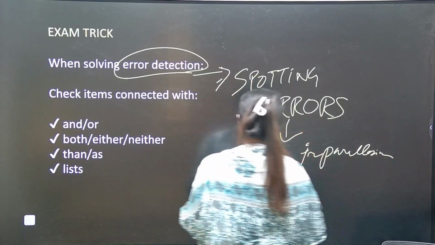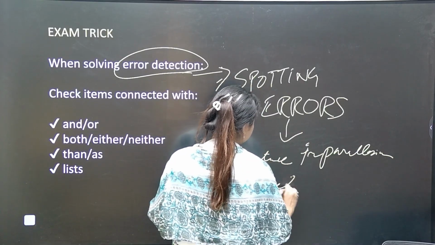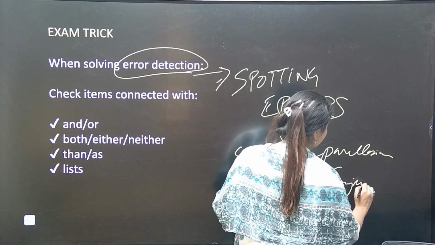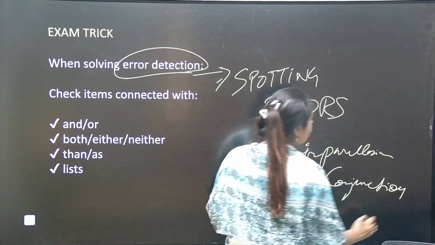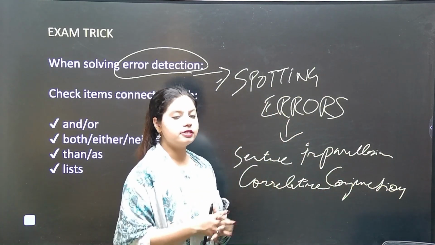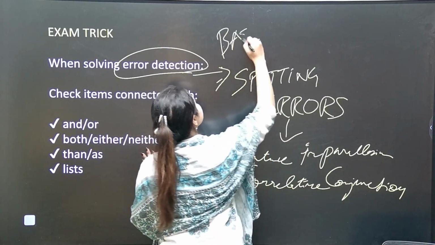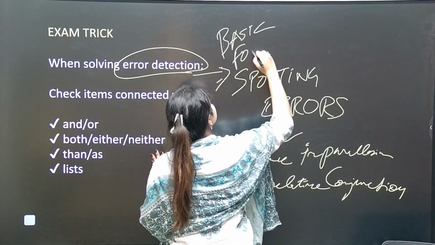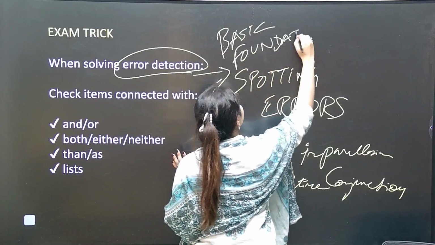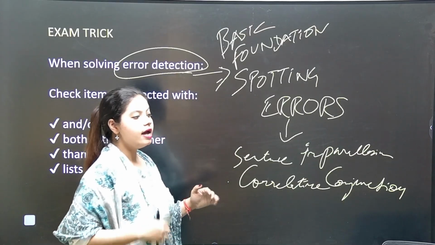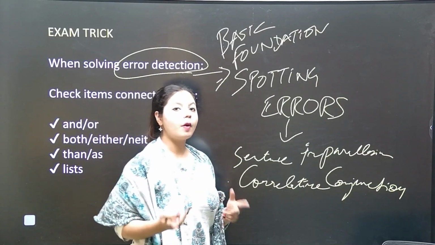Then we have correlative conjunctions, which we studied that day. You see it is also included in this chapter as well. So all these things are always interconnected, and these are certain basic foundations for English. Then only we can move forward with the various topics of English.